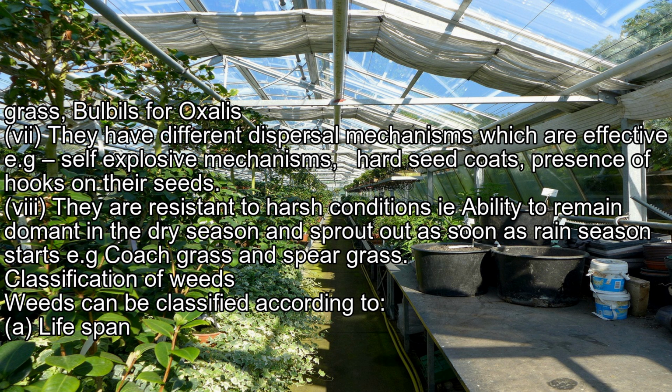Five, they have different dispersal mechanisms which are effective, e.g. self-explosive mechanisms, hard seed coats, presence of hooks on their seeds. Six, they are resistant to harsh conditions, i.e. the ability to remain dormant in the dry season and sprout out as soon as the rain season starts, e.g. couch grass and spear grass.